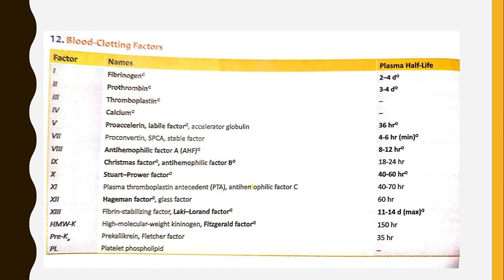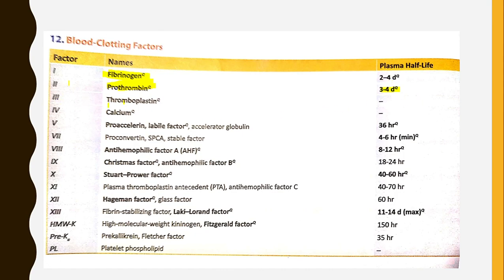Now coming to blood clotting factors. There are 13 clotting factors. Factor 1 is fibrinogen. Plasma half-lives are also asked as MCQs, with a plasma half-life of 2 to 4 days. Clotting factor 2, or prothrombin, has a plasma half-life of 3 to 4 days. This is 2 to 4 and this is 3 to 4.